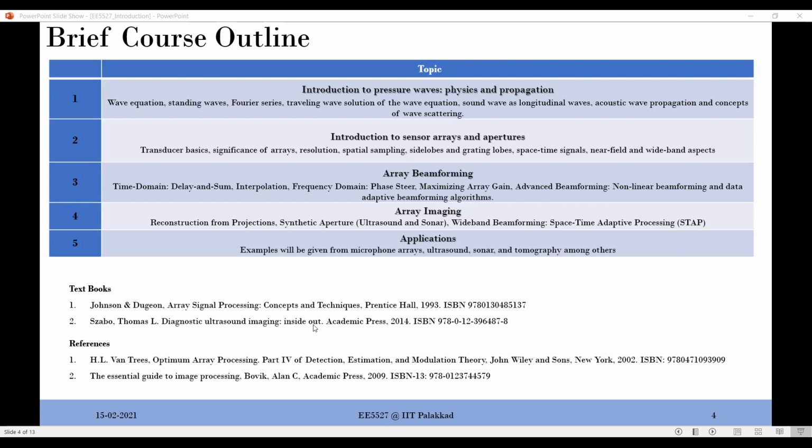But most of the techniques we will explain here in the class itself, so you can build upon that. I suggest a lot of materials in the slides itself, so you can refer to those instead of buying the textbook. Textbooks also are available online, so you can download them as well. Reference books also, I think most of these are available online nowadays. At least PDF versions are available somewhere, so you'll be able to download and use them. Otherwise, don't worry. We will even order some copies for the library. If you're coming over to IIT Palakkad, you can always get them from the library.